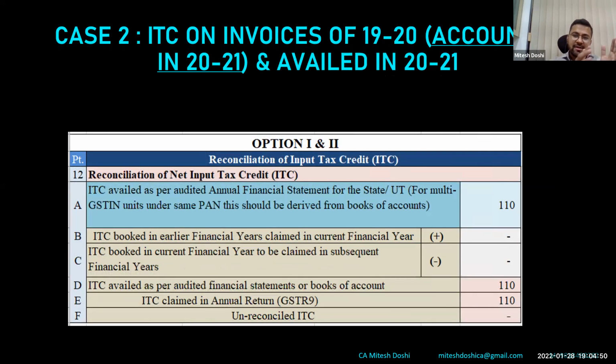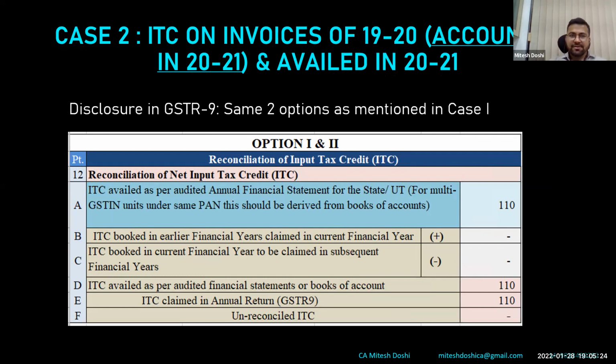Case 1, where the invoice was dated 1920 and accounted also in 1920. Now, if the invoice is dated 1920 but accounted in 2021, then the table 12A figure, friends, kindly note this difference I'm trying to explain. As I have said, we have to take ITC as per the ITC ledgers, a combination of input CGST, SGST. So the invoice has been booked in 2021, therefore ITC as per books is 110, and there is no difference at all. And I have shown 110 only in 3B also. So there is no difference. This is the second scenario. Disclosure in GSTR 9, same two options as mentioned in case 1.